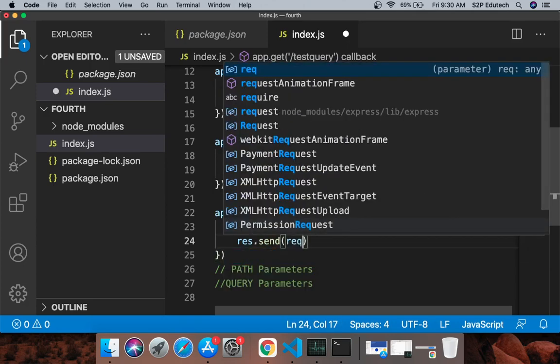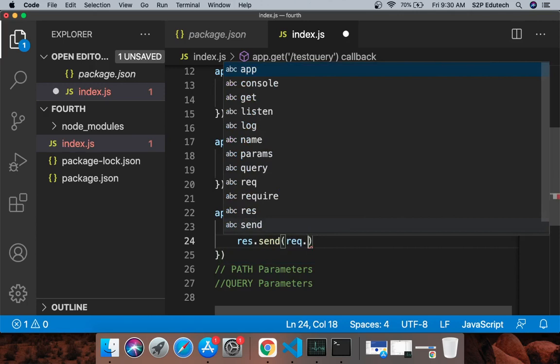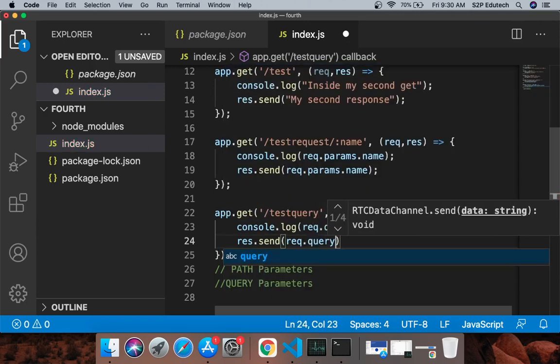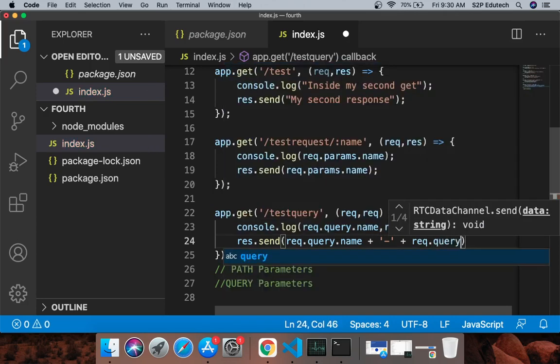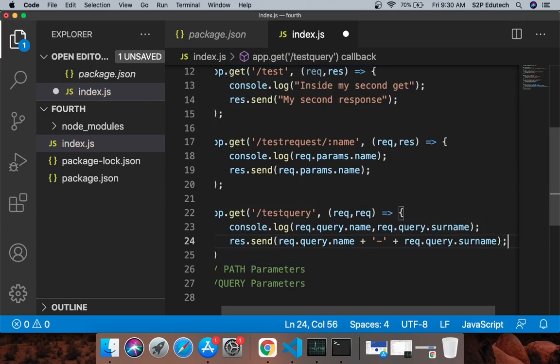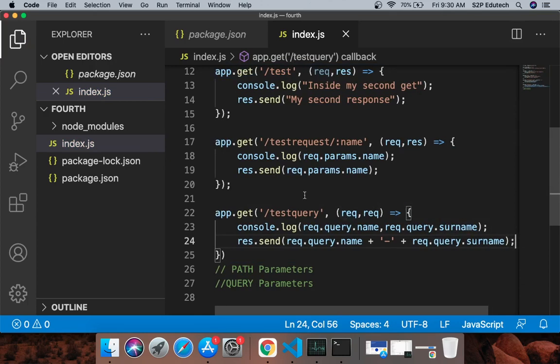I would say request dot query dot name plus, I am just concatenating, right? Nothing, no rocket science again. Request dot query dot surname, right? So whatever name and surname comes my way, I'll be passing that, right?